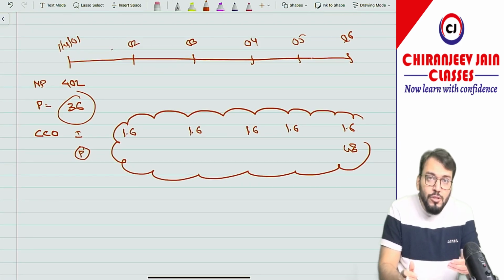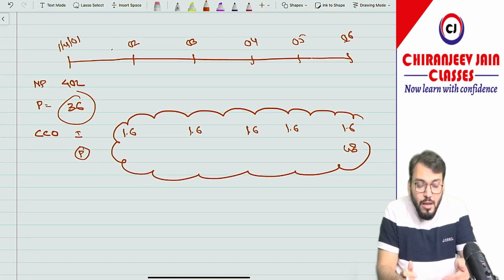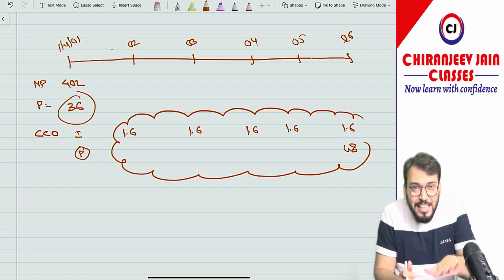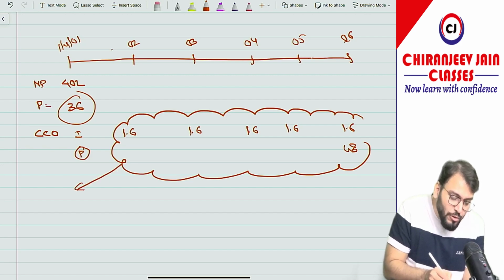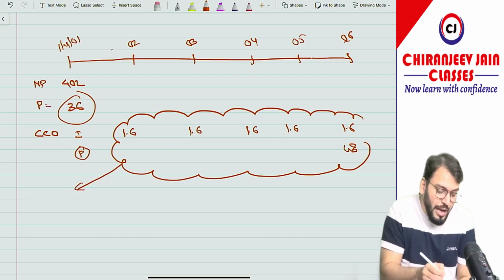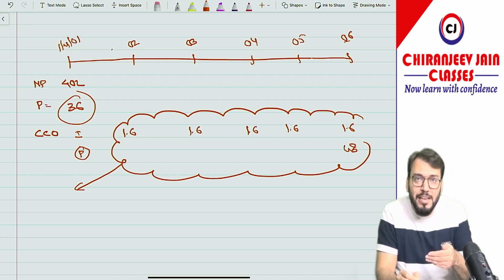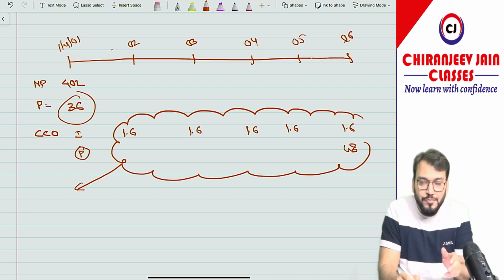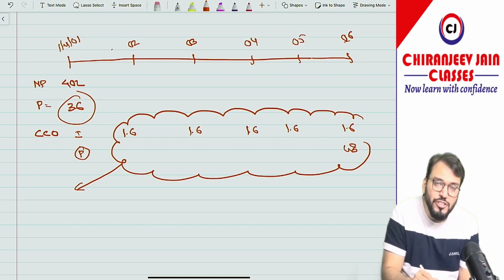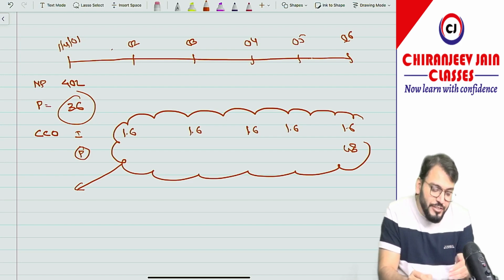Means present value at EIR. Why are we taking EIR? Just try to understand, we need to find out what will be the amortized cost. Whenever the market rate of interest is not given, it means the contract is done at market terms. Means the present value of this at the market rate of interest will be this.